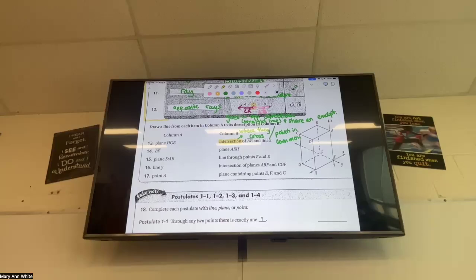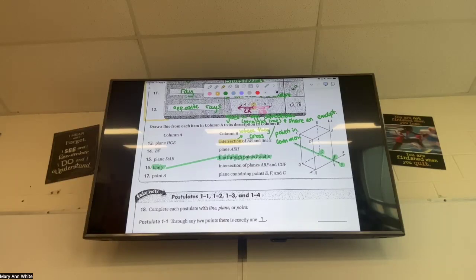The line through points F and E is line Y. Do we agree or disagree with Chase? We agree? All right, let's go find, where's line Y? Right here, so that's that. On that line, do we have both F and E? Yeah, so that means that they're the same. There we go, good job, Chase. All right, someone new. Yep, Kate, what do you got?